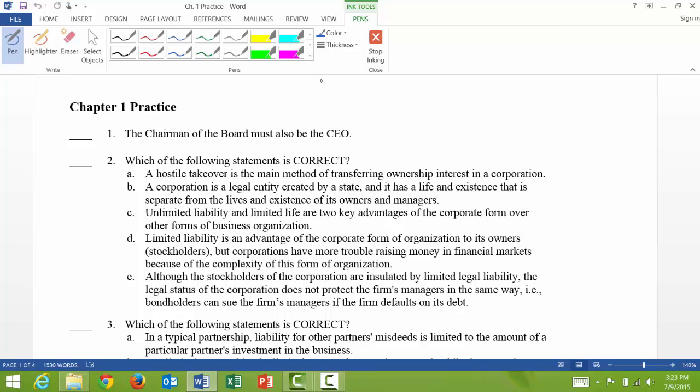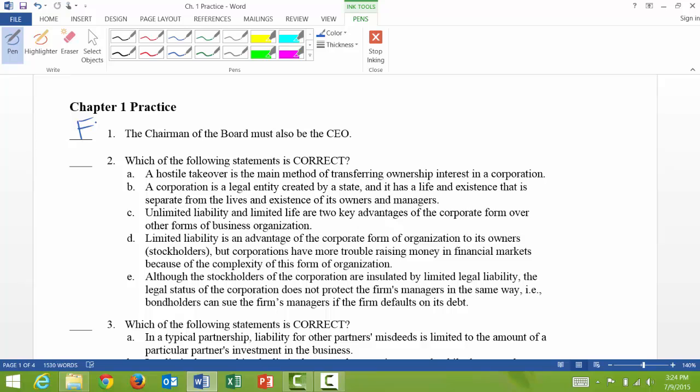So the chairman of the board must also be the CEO. And that one is false. Sometimes the CEO can also be the chairman of the board, but it's not a given. A lot of companies have different chairmen of the board.